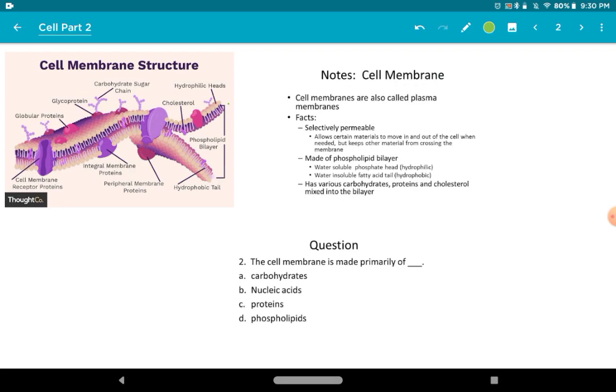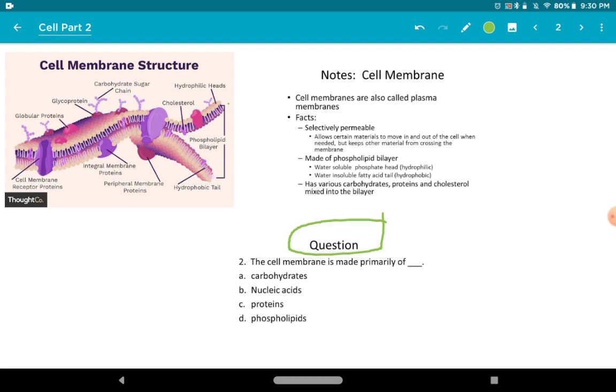So there is a question. The cell membrane is primarily made of, we just a few seconds ago discussed this question. The question is, the cell membrane is made primarily of, किस चीज से सेल मेम्ब्रेन ज्यादातर बनी होती है.